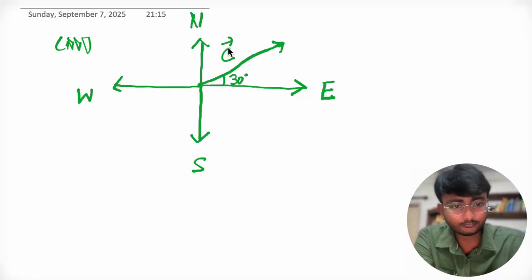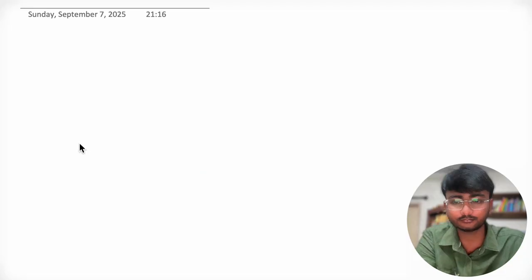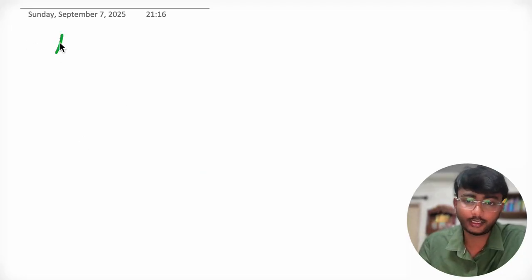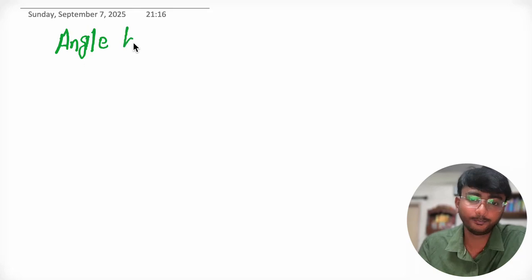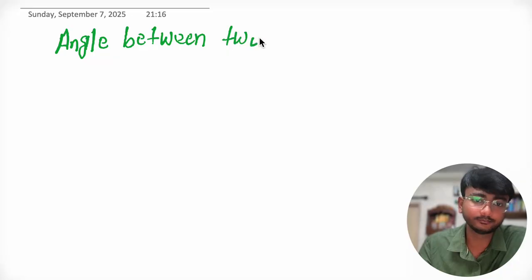So now let's move to the angle between vectors. How can we calculate the angle between two vectors?